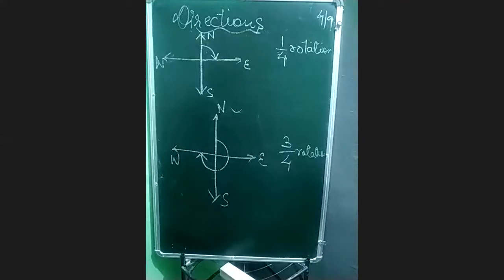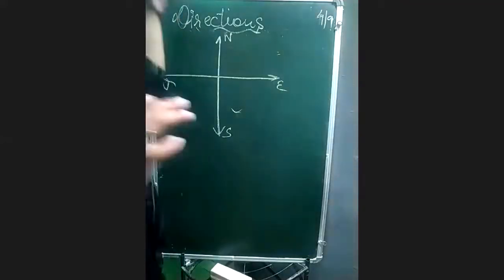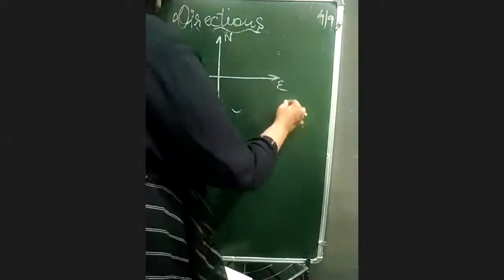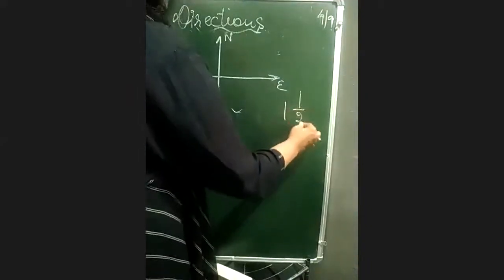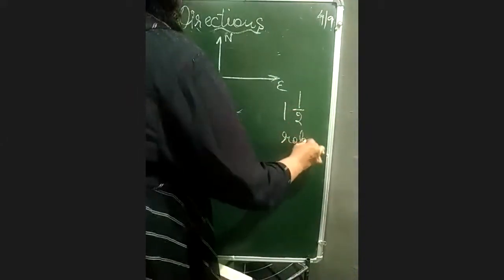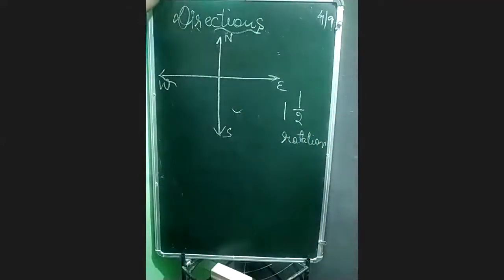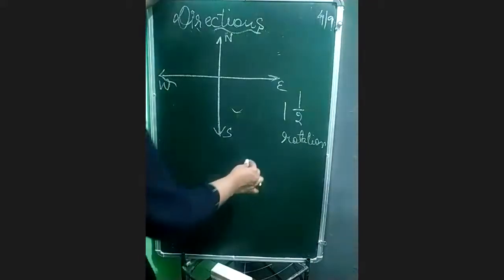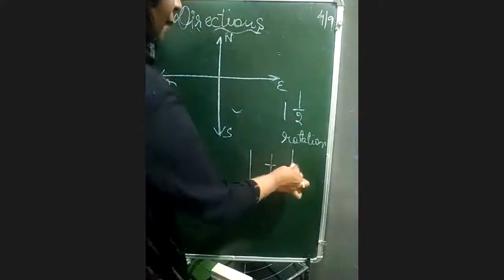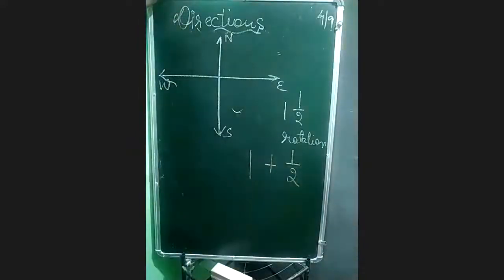If it is talking about 1.5 rotation, suppose it is written 1.5 rotation, then how will you do it, beta? 1.5 rotation means 1 plus half.